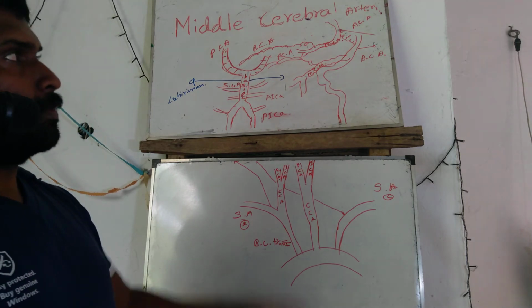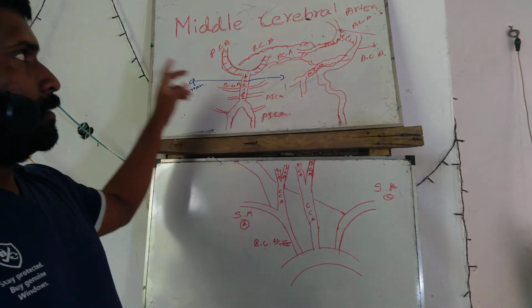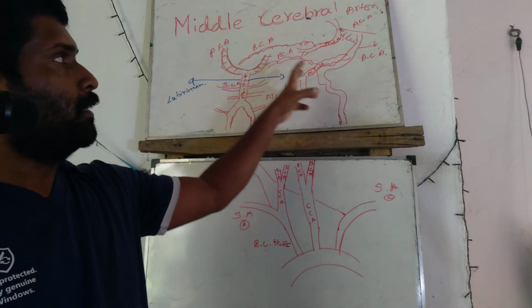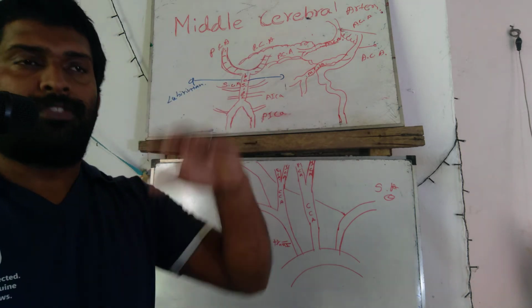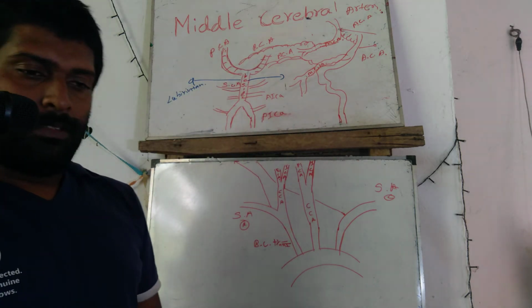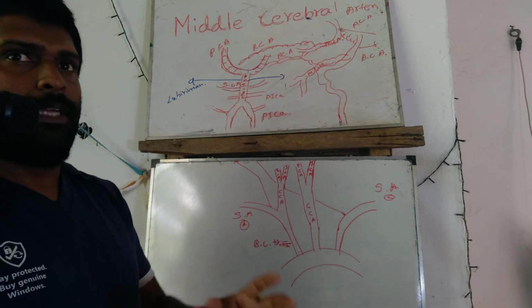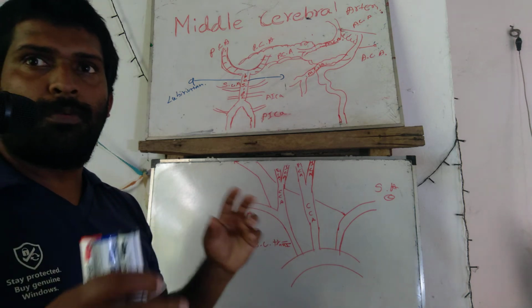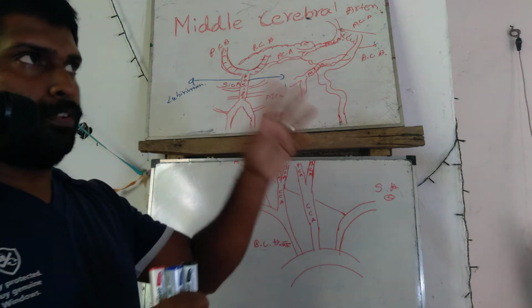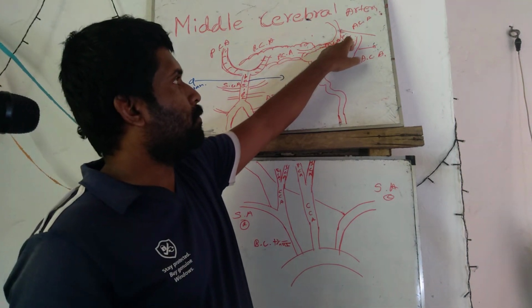Then we talk about this circulation of Willis. This is the major part of the brain. Then some form of aneurysm, benign aneurysm, or stenosis is some form of block occurring in an area of the brain.